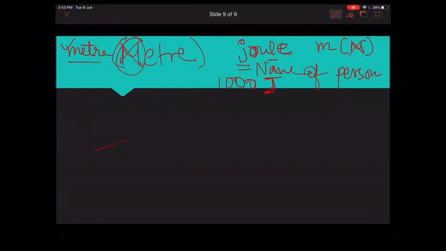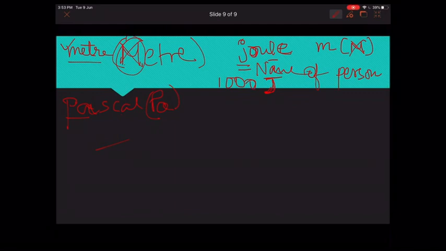And if a symbol derived from the name of a person has more than one letter, the first letter of the symbol is capitalized. Yes, there is a unit of pressure, that is Pascal. Here we have two alphabets used. One is in capital letter and another one is in small letter.